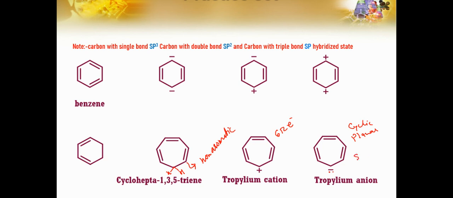So the total number of pi electrons is 8 pi electrons. And if we apply the rules, it will not follow Huckel, it will follow the Mobius anti-aromaticity rule. So 4n pi electrons, you put the value of n equal to 2, so it would be a total of 8 pi electrons. Definitely, this type of question you will be able to solve just by remembering these two concepts. Whether it is positive or negative, you consider it.